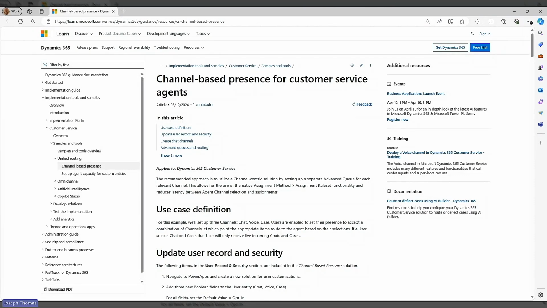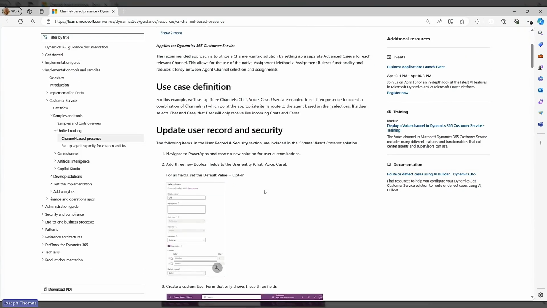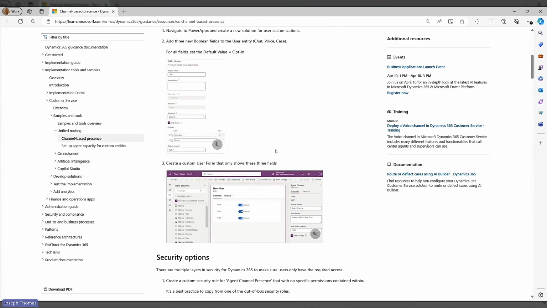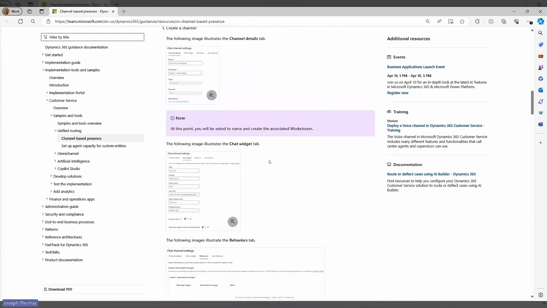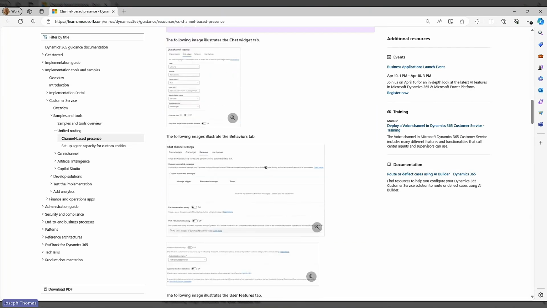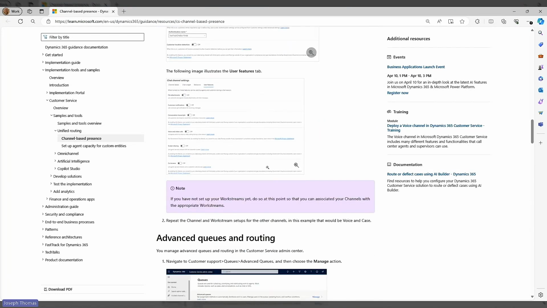Go ahead and pivot over here to our MS Learn documentation, and I won't bore everyone with reading through this, but it provides specific definitions of the use case, some commentary on possibilities for security options that might be there, a quick tutorial on creating channels and some of the assignment rule functionality, and it will also provide you a link towards downloading the solution on GitHub.